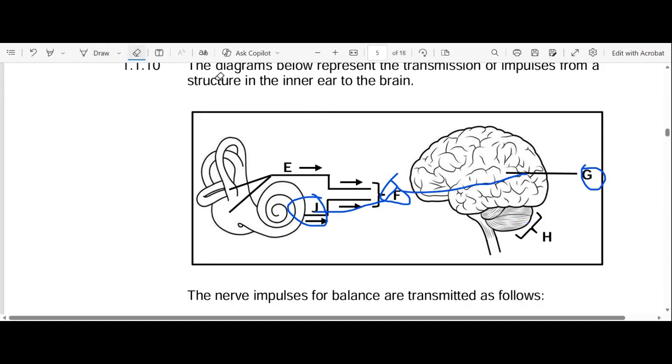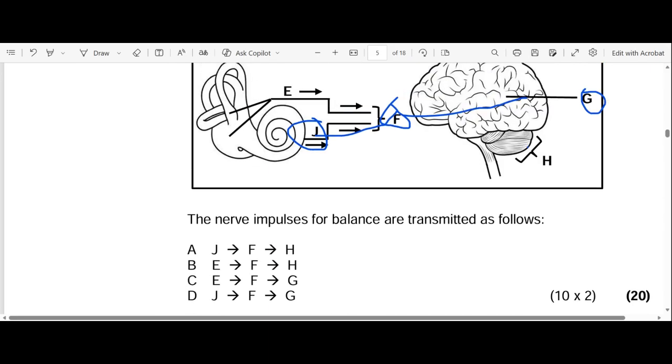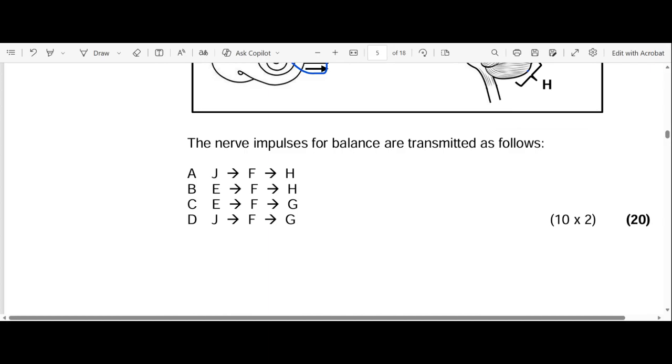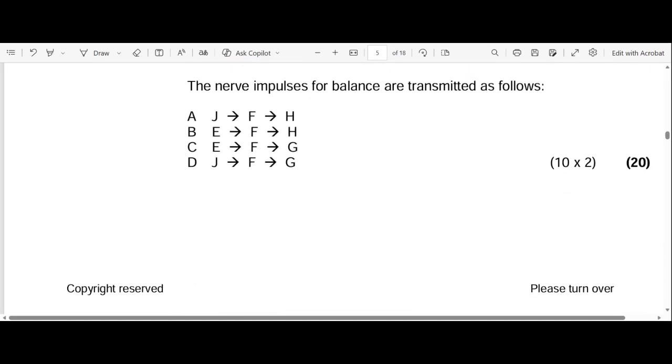Let's erase this. We're done with analyzing our picture, but let me leave it as is so it doesn't waste time. So let's read the question. The nerve impulses for balance are transmitted as follows. For balance, we already know it's E, F, H. Let's look for EFH. So EFH is B. That's our answer. So our answer is B.